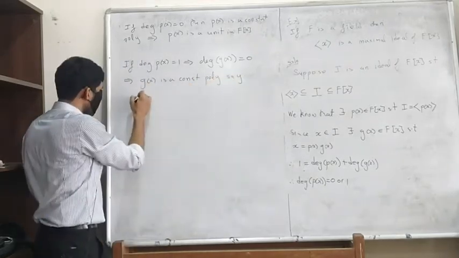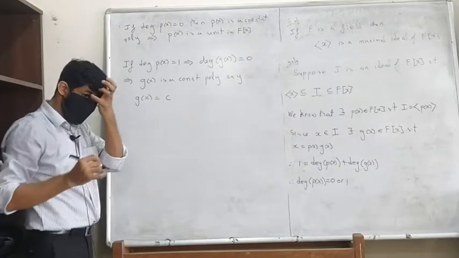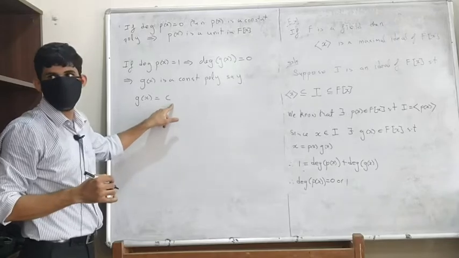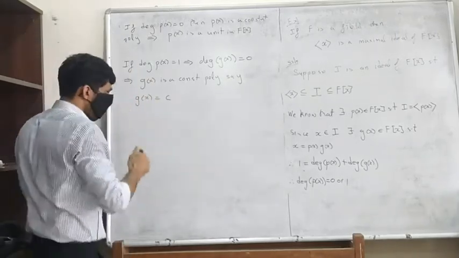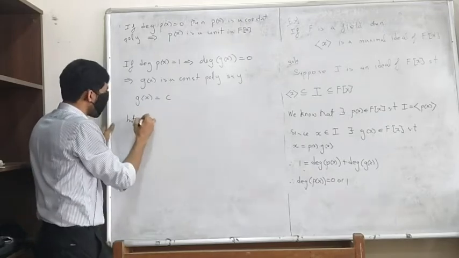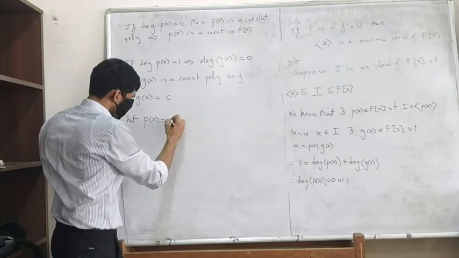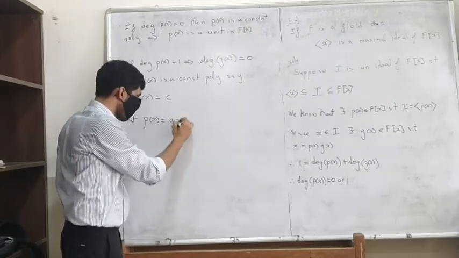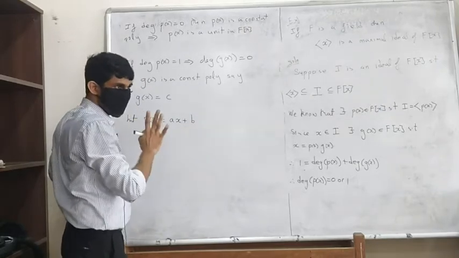Let us say that g of x is equal to some constant polynomial c. That means the constant term is c, everything else is 0. And let us take P of x, because P of x is of degree 1, so let's say the coefficient of x is a, and the constant coefficient is b, and everything else is 0.